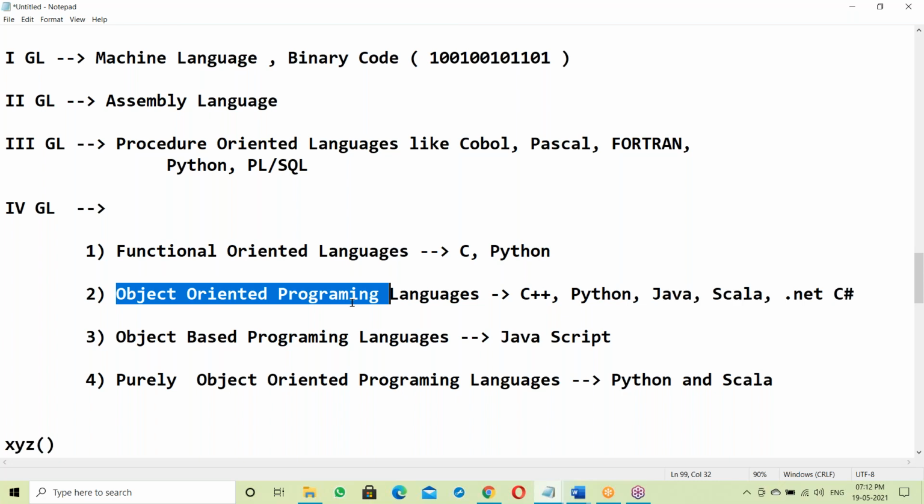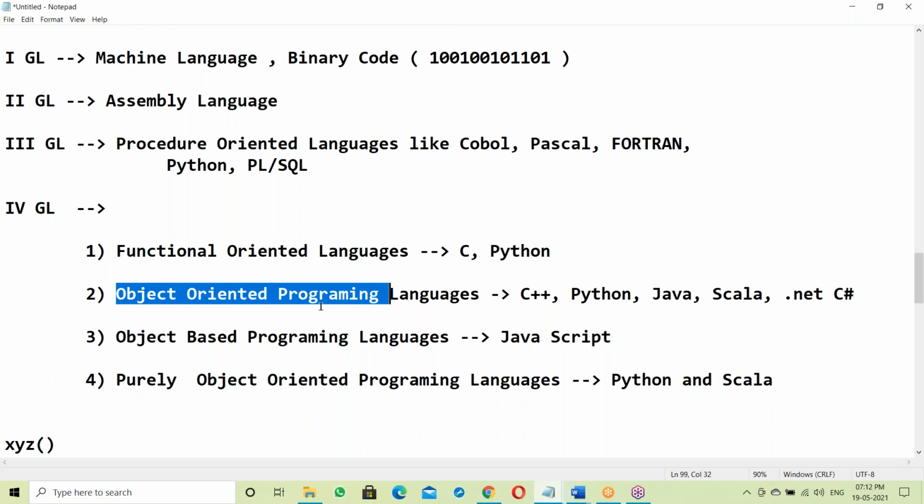Any language which supports those OOPS features is called an object-oriented programming language. OOPS is nothing but data security. So any language which supports the OOPS features is called an object-oriented programming language.